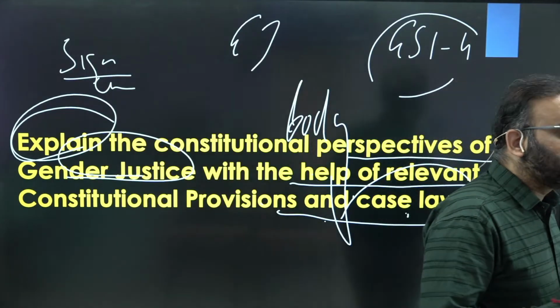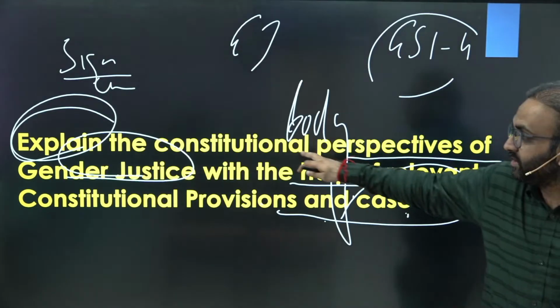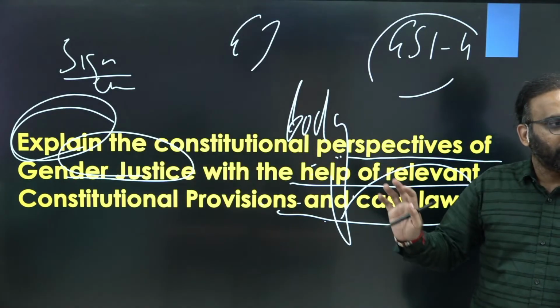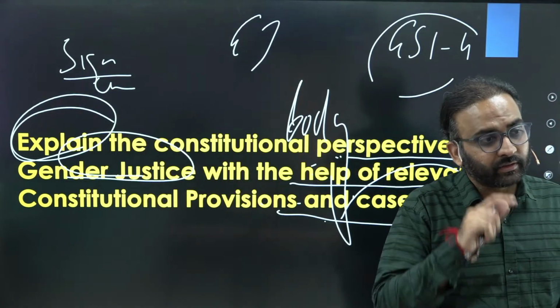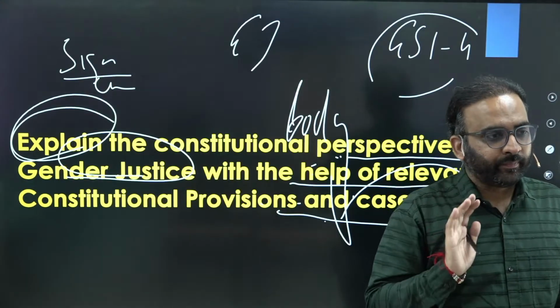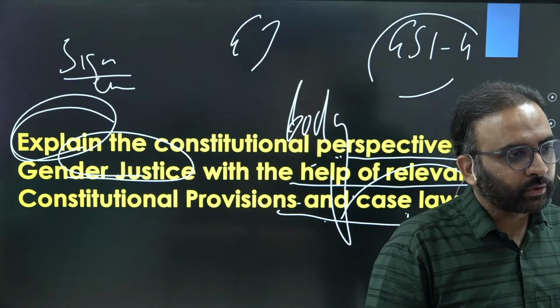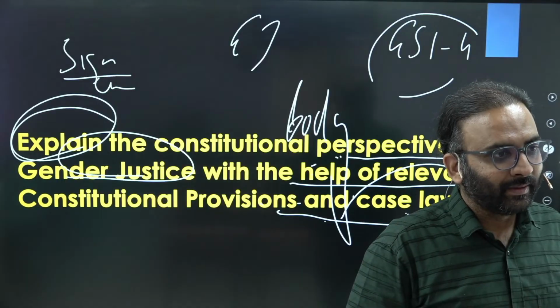But it does not mean that every answer needs to be multidimensional. Sometimes the question restricts the dimensions of your answer. For example, in this, we have been asked just the constitutional perspective of gender justice. So here the question is restricting your dimension. You get the point? You need to talk about the various dimensions that are there in the Constitution. The question could also be framed in this manner: what are the different perspectives of gender justice, right?